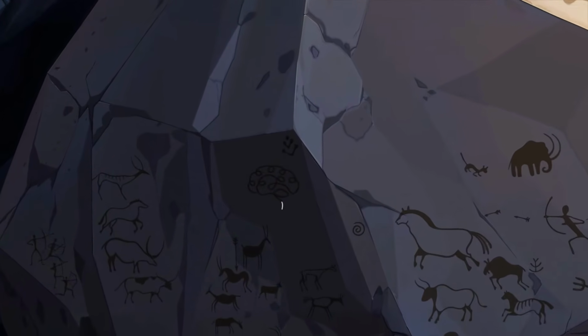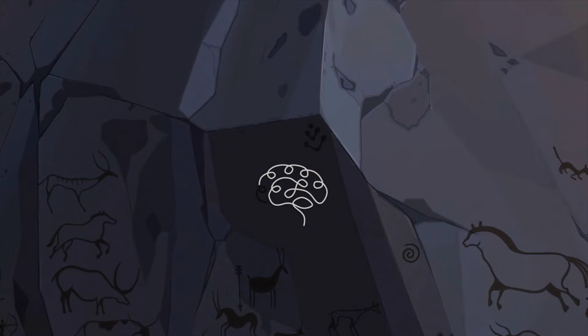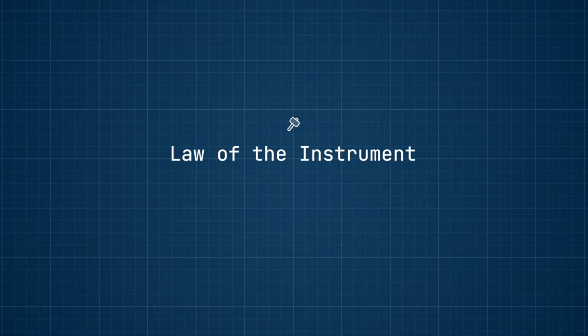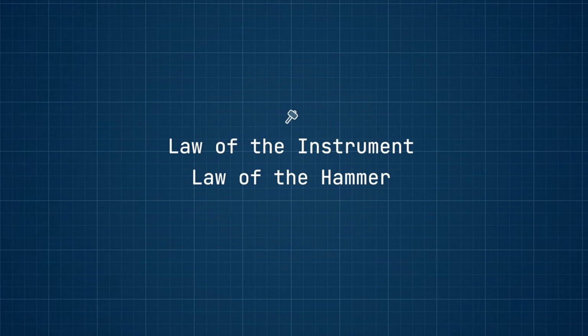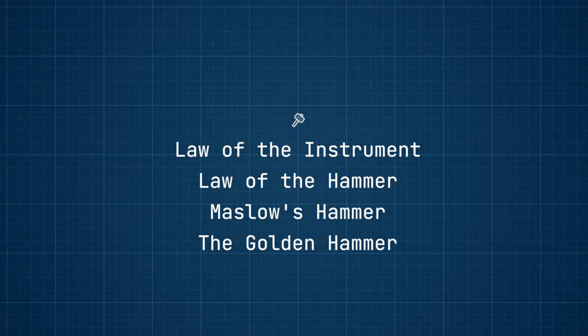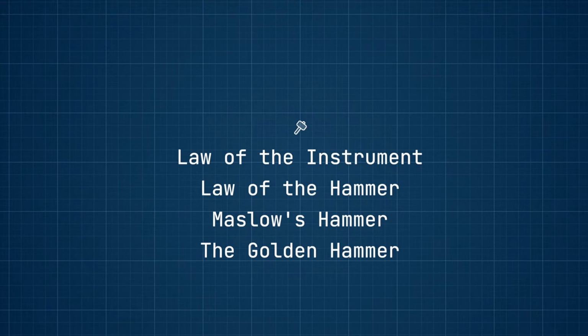As our species evolved, our bodies developed ways to save energy. Our brains developed shortcuts they could take when they need to think. One type of shortcut is called cognitive bias, an influence on our decision-making based on personal views and opinions. A form of cognitive bias is the law of the instrument, also known as law of the hammer, Maslow's hammer, or the golden hammer. It's a cognitive bias which illustrates our tendencies to have an over-reliance on familiar tools.